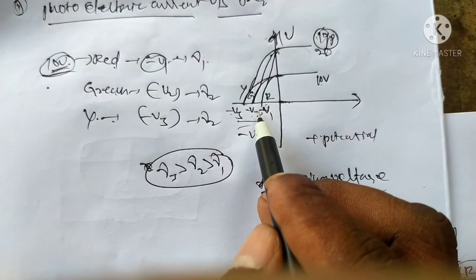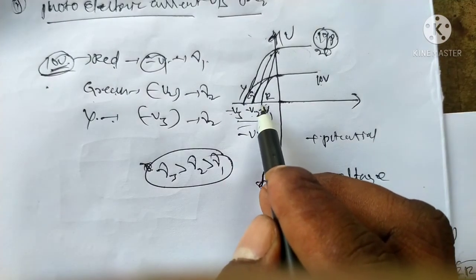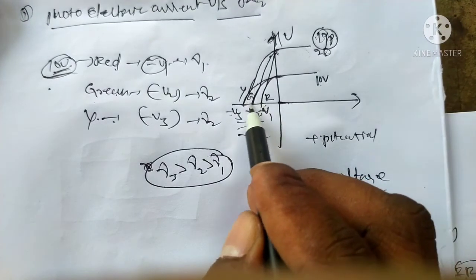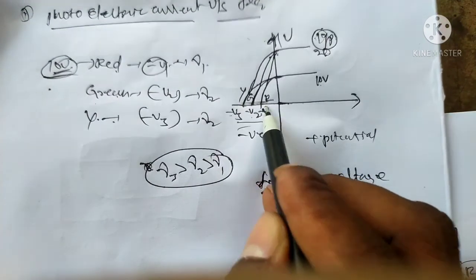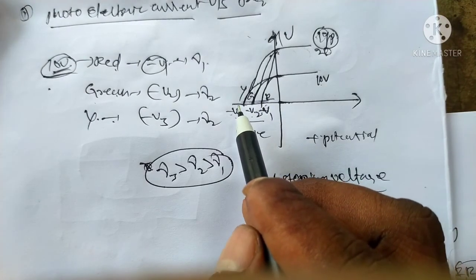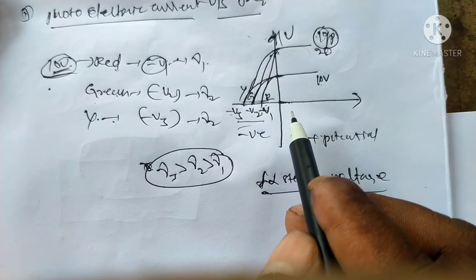What is the photocurrent at stopping voltage? The current will be 0. Here it is V0, the stopping voltage. The current will be 0 at the stopping voltage. The maximum kinetic energy depends upon frequency, not on the intensity.